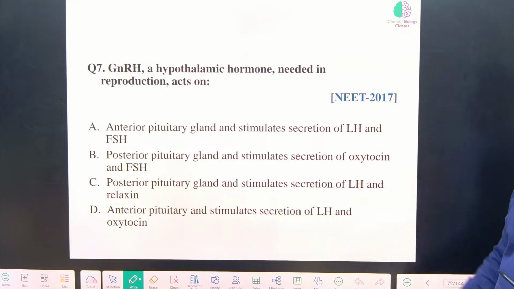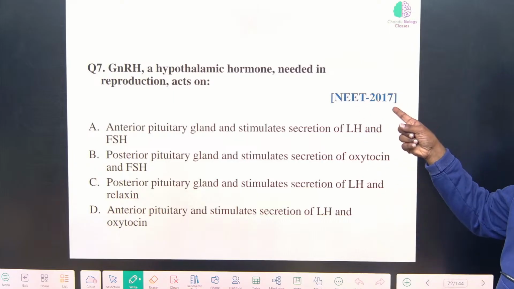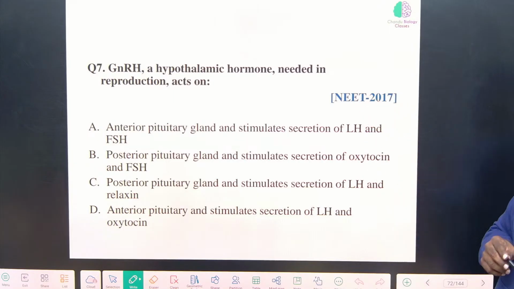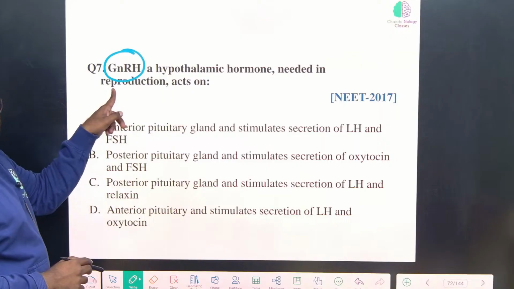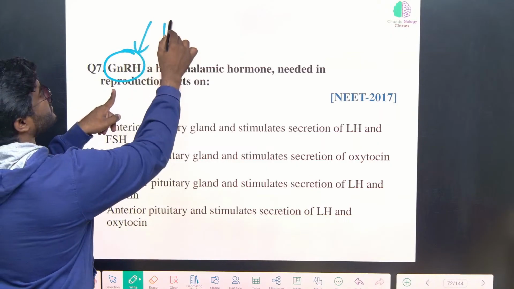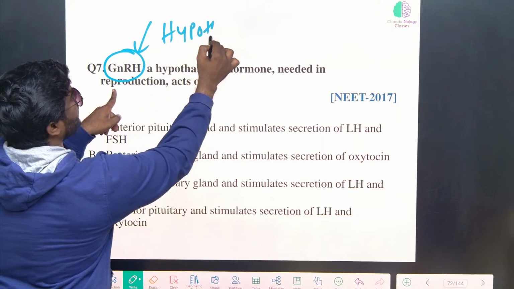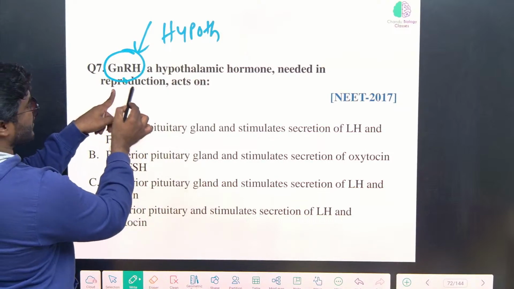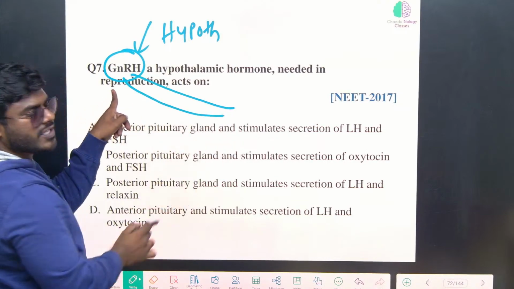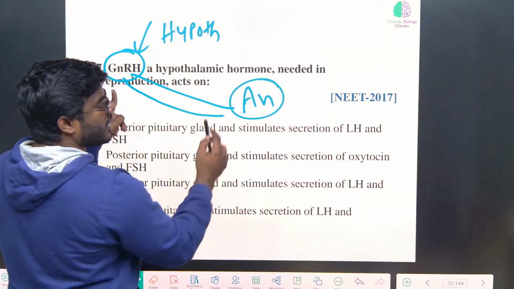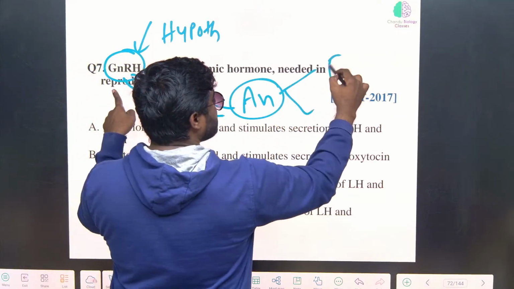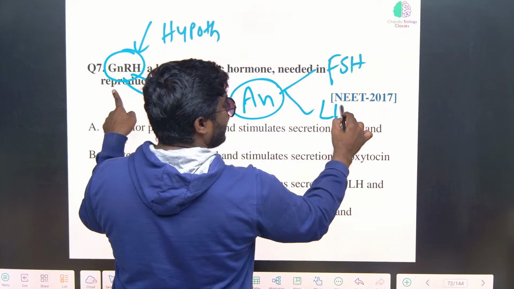What is the question? GnRH, a hypothalamic hormone needed in the reproductive axis. GnRH is what kind of hormone? Gonadotropin releasing hormone. It is released from where? Neurosecretory cells of the hypothalamus. So this GnRH travels via the hypophyseal portal system and enters the anterior pituitary gland. The anterior pituitary gland releases FSH and LH.